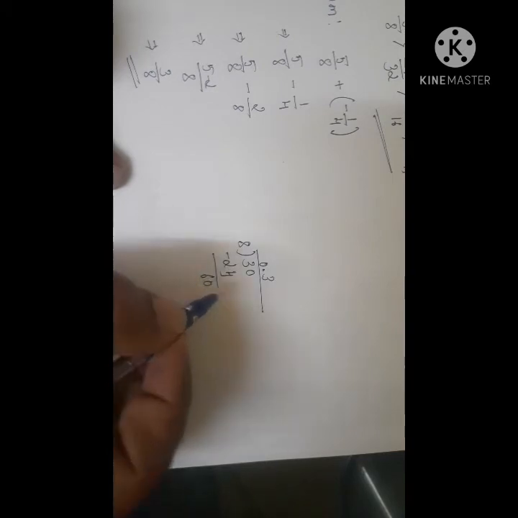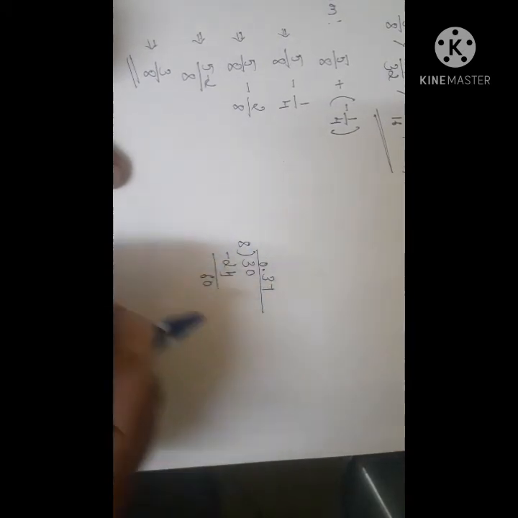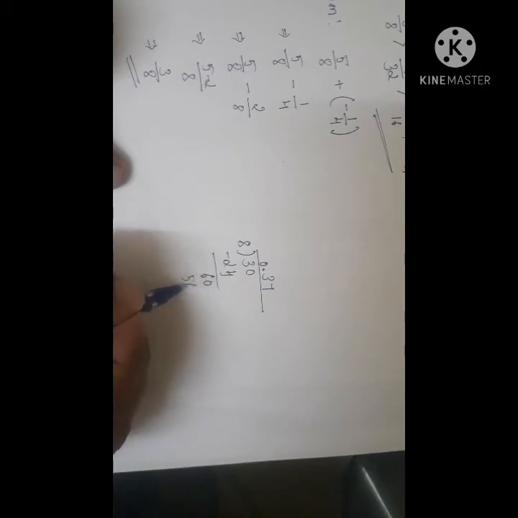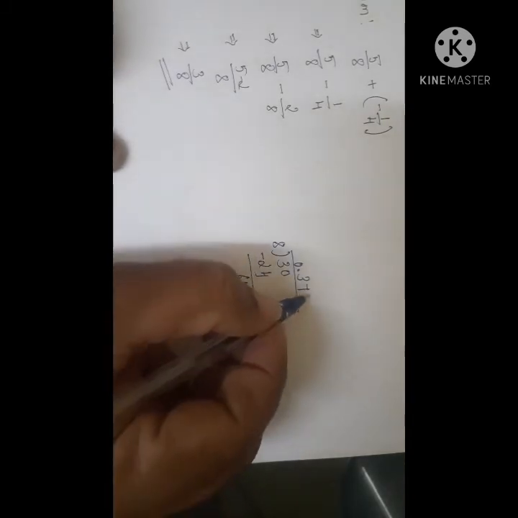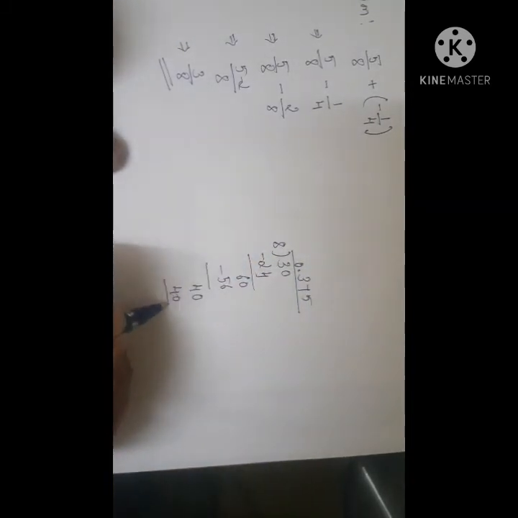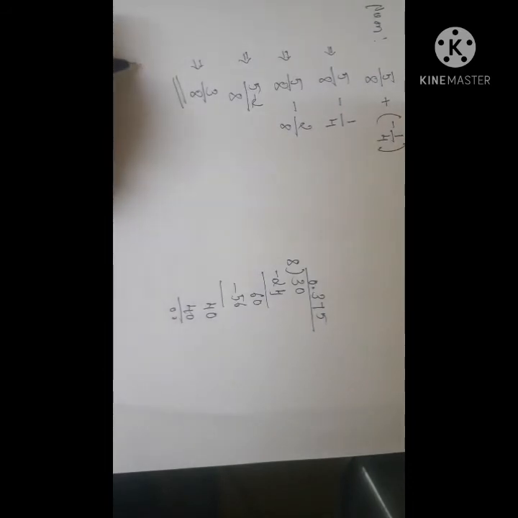Take one more 0. 8 7s are 56. Again subtract, you will get 4. Take one more 0. 8 5s are 40. Remainder is 0.